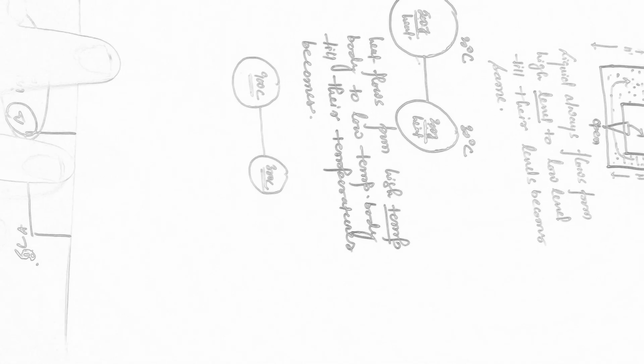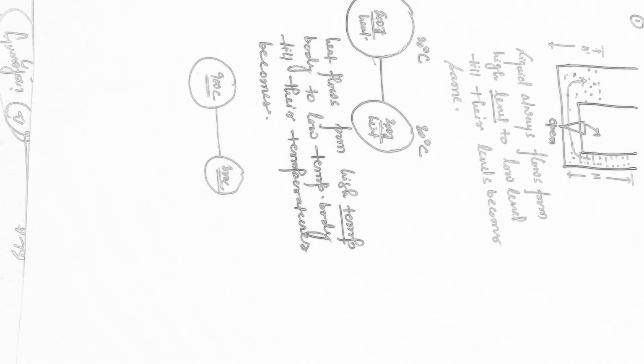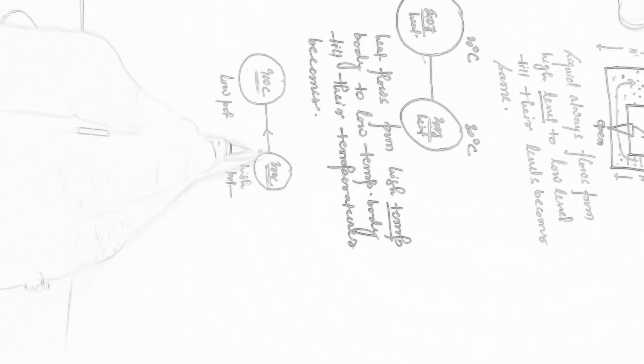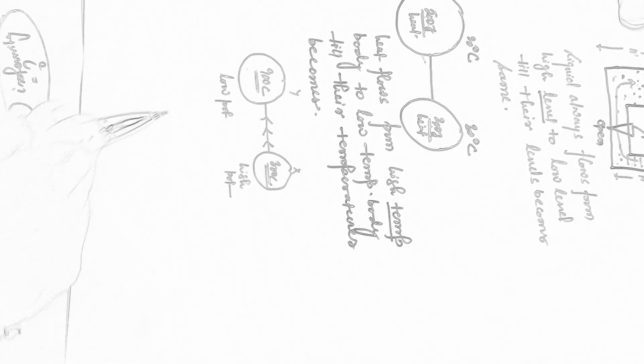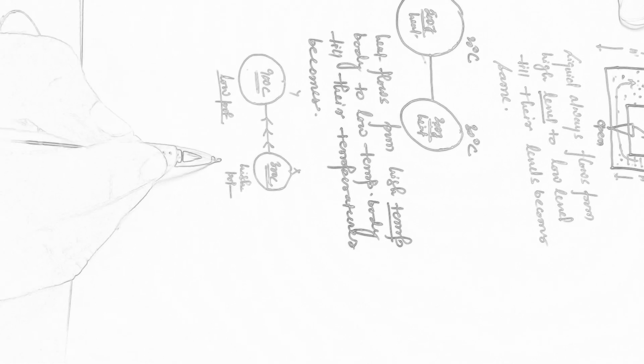Just like the above two cases, in the first case level decides the direction of flow of liquid. Here temperature decides the direction of flow of heat. In the same manner, here potential decides the direction of flow of charge. For the time being, suppose this one is at high potential and this one is at low potential. In that case, although the charge is less here, it will flow from this body to this body, means from X to Y, till their potential becomes the same.